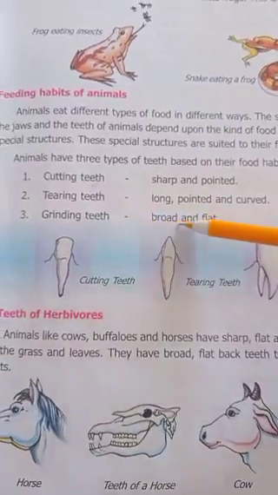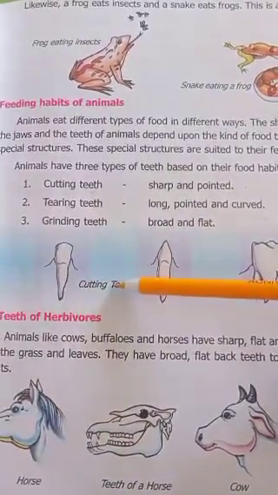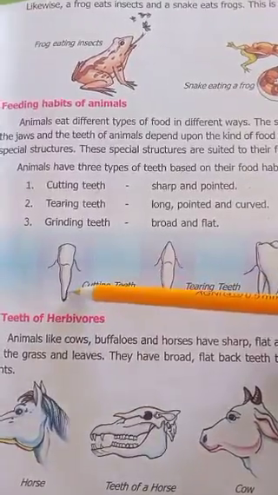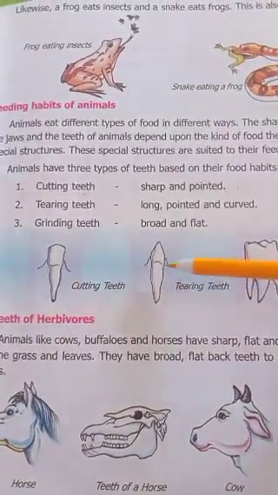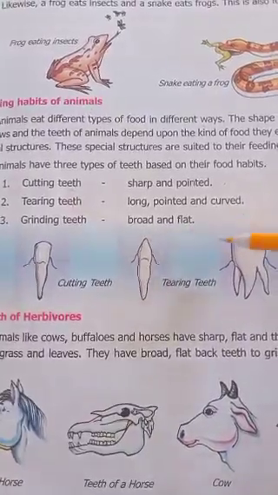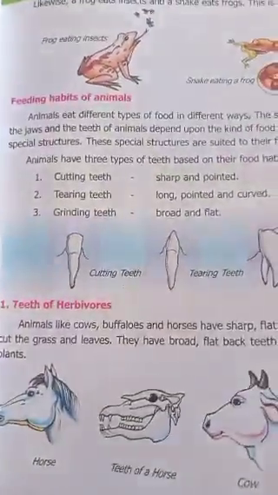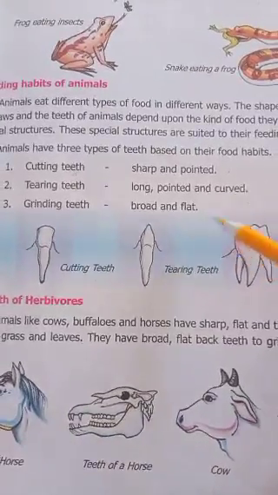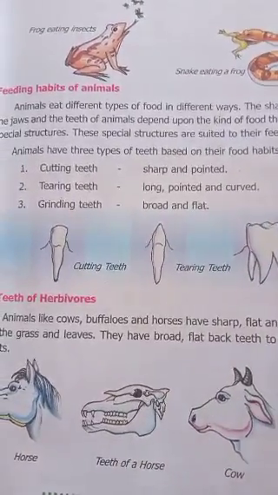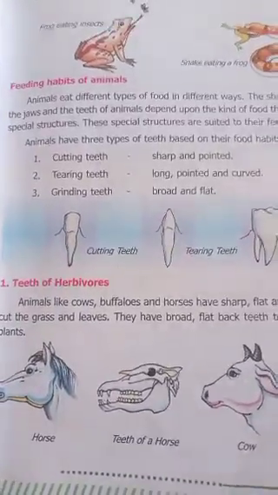Grinding teeth are broad and flat. Human beings have these three teeth, and omnivore animals also have these three types of teeth.